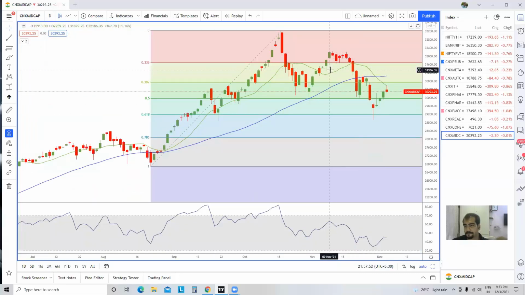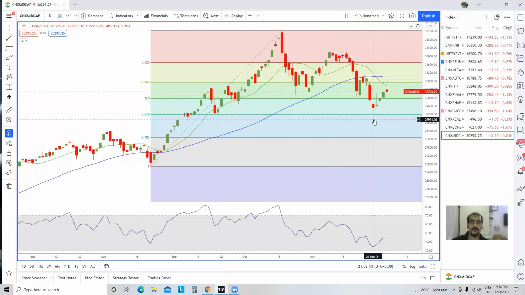What has happened? Rise, correction, rise, correction. Till this point, things were fine because we were making a higher low. Then we started going higher, and here we had a lower high. After this lower high, we have also made a lower low.